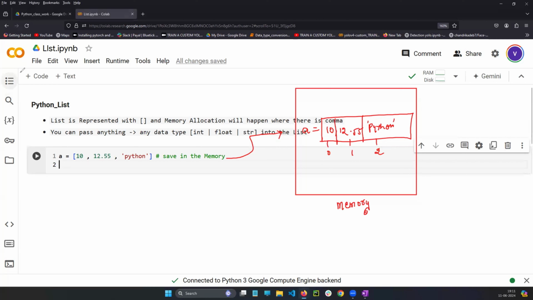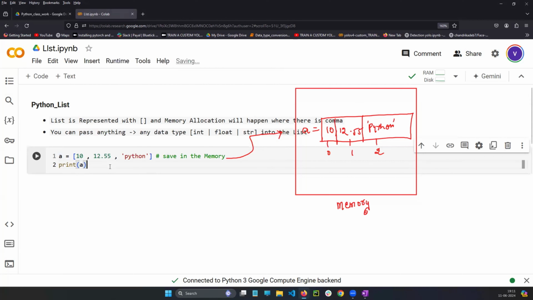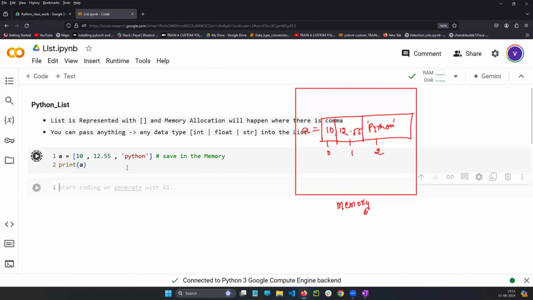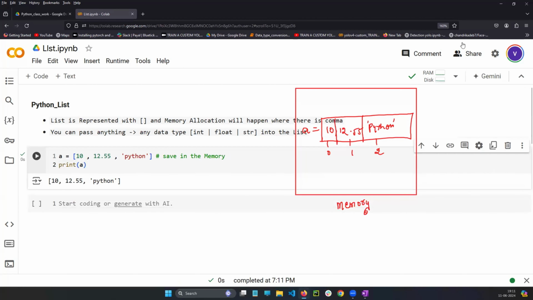Okay, so see, if you print A, what happens? You are printing the family name, the entire variable. So all the things will be called, yes or no? As I told you very clearly in the last section, if you print A, everything inside it, 10, 12.55 and Python, will be called and printed.